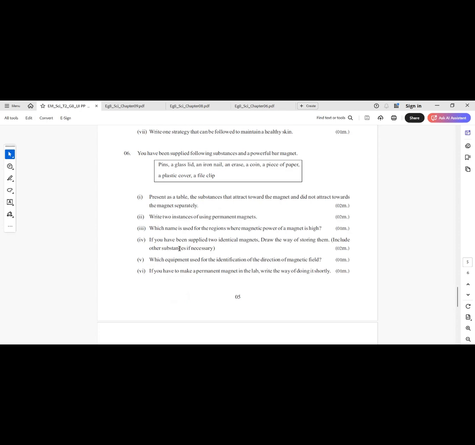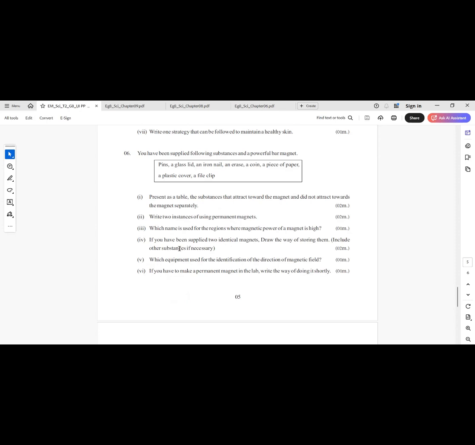Question number 6. If you have to make a permanent magnet in the lab, write the way of doing it shortly. You can use the contact method or the electrical method. In the electrical method, take an iron nail, wrap a copper wire tightly around the nail, connect the ends of the wire to a battery or power supply, and switch on the current.